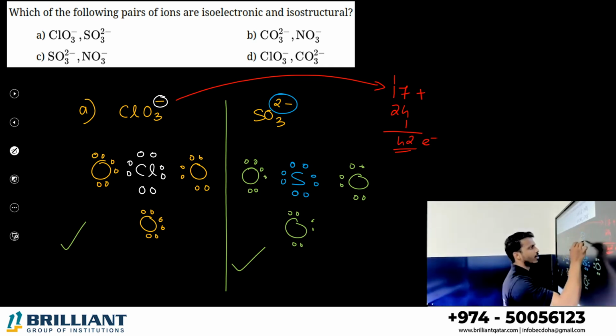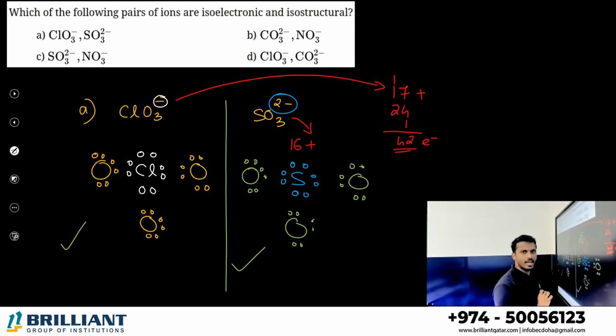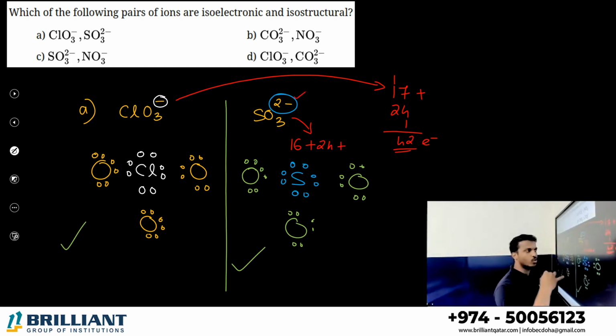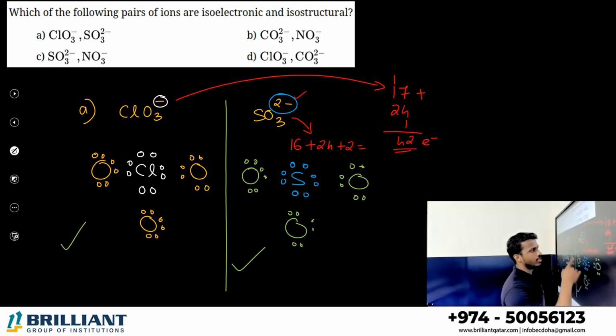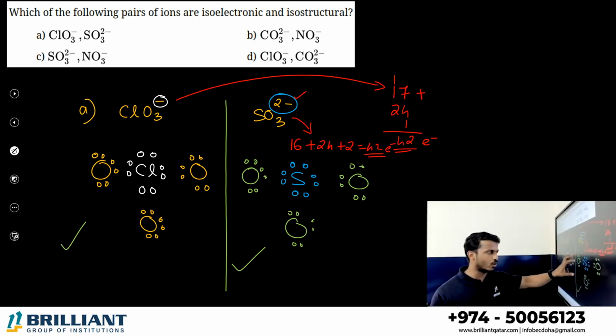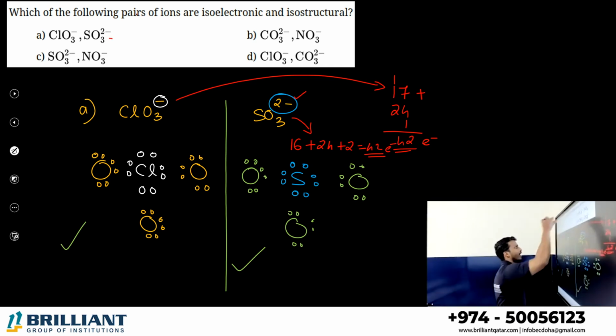Let me calculate the electrons in SO3 2 minus. What is the atomic number of sulfur? 16. One oxygen contains 8 electrons, so 3 oxygen contain 24 electrons. Minus 2 means gaining 2 more electrons, so add 2 more. So 16 plus 2 is 18, 18 plus 24 is equal to 42. Yes, they have the same number of electrons, they are isostructural also. Because the central atom is the same type and the surrounding atoms are also the same type, they can have the same structure and electron count.